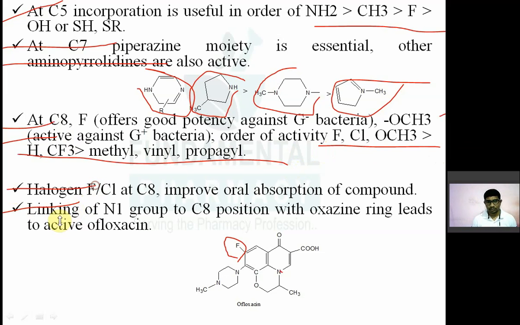Linking of the N1 group to the C8 position will give you an oxygen ring, which leads to ofloxacin.